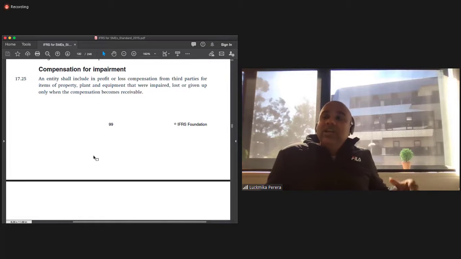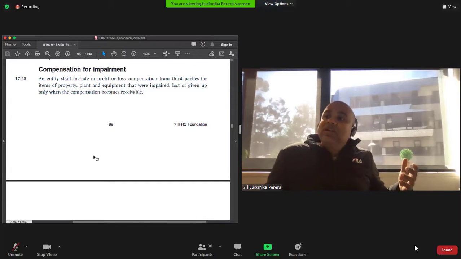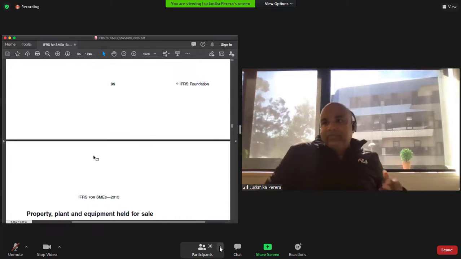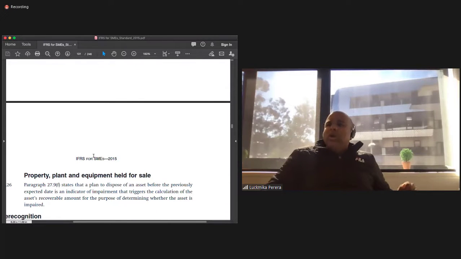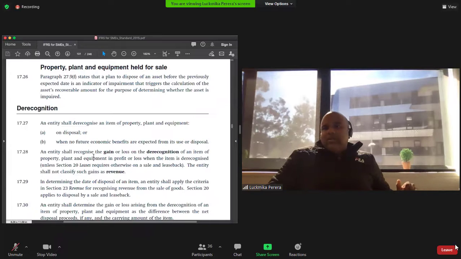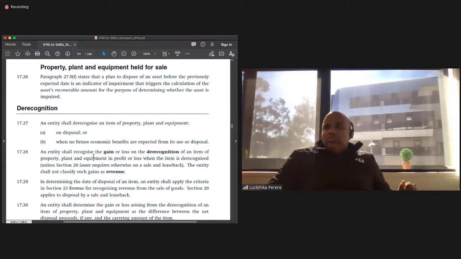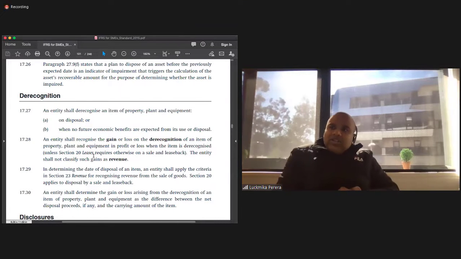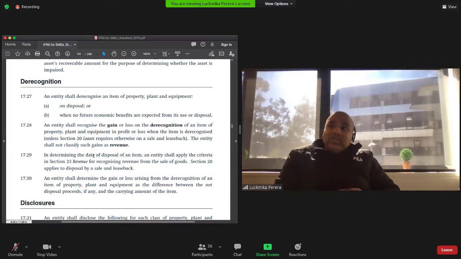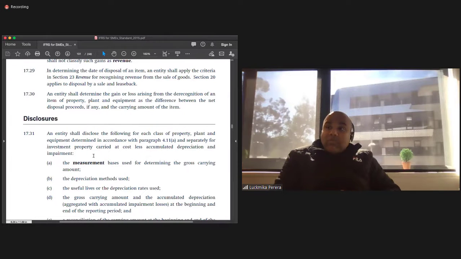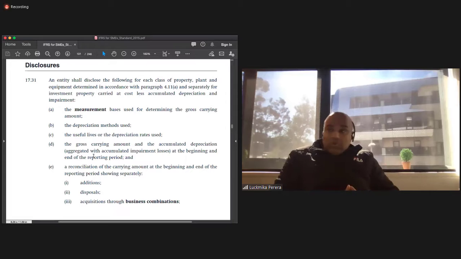Compensation for impairment. An entity shall include in profit or loss compensation from third parties for items of property, plant, and equipment that are impaired, lost, or given up only when the compensation becomes receivable. Okay, I'm not going to go through a lot of this. Another thing is disclosure. An entity shall disclose the following for each class of property, plant, and equipment. So this is somewhat important.